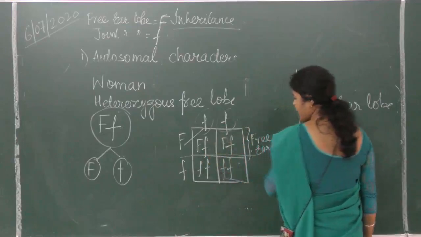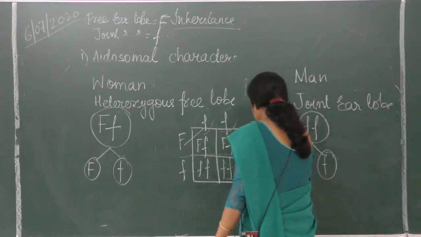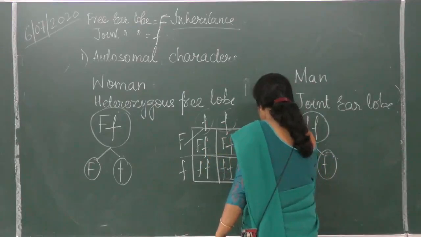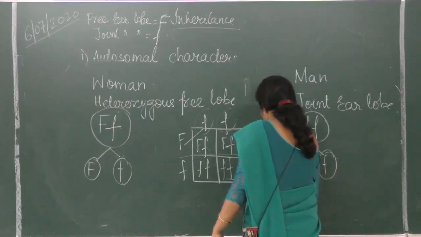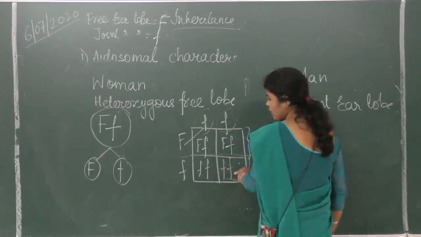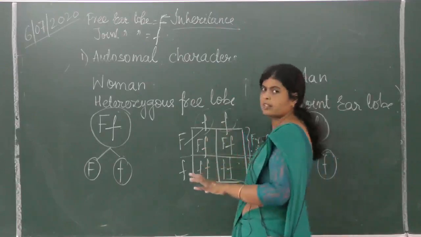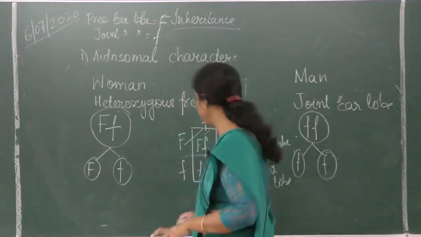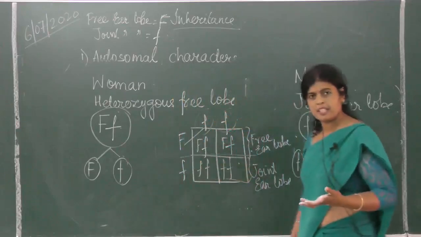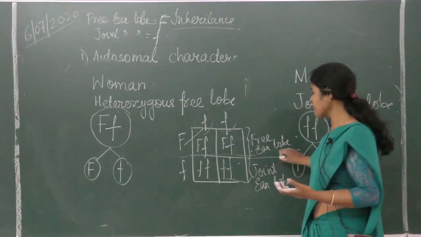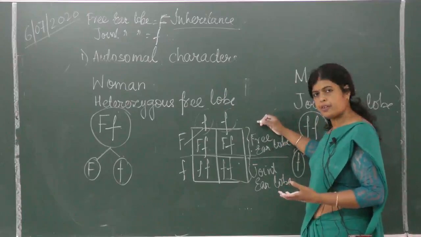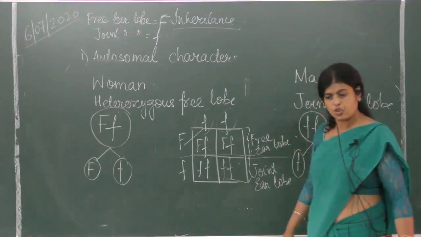So these two are free earlobe and this has to be joint earlobe. Why is this joint earlobe? Because both the genes are for joint, and joint is a recessive character. So 50% of the children may be free earlobe and 50% joint earlobe.